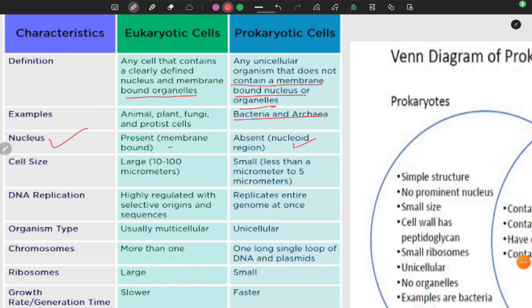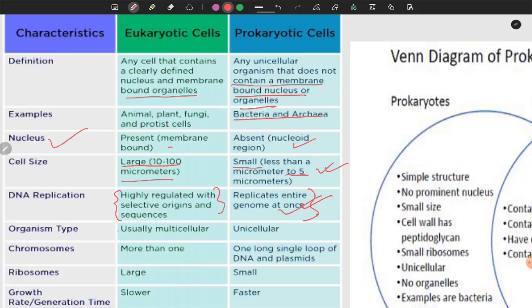The cell size is larger in the eukaryotic cell, whereas prokaryotes are smaller, less than 5 micrometers. It is important to remember this. DNA replication in eukaryotes is highly regulated with selective origins and sequences, whereas prokaryotes replicate the entire genome at once. It is a faster process in prokaryotes, and a complicated and slow process in eukaryotes.